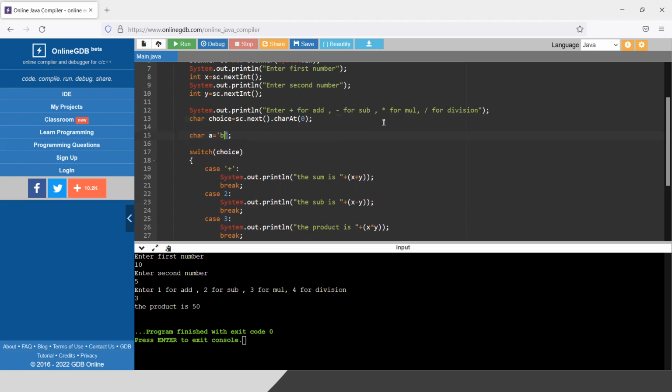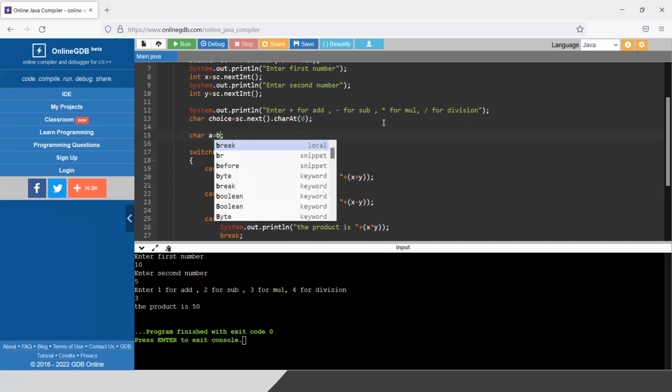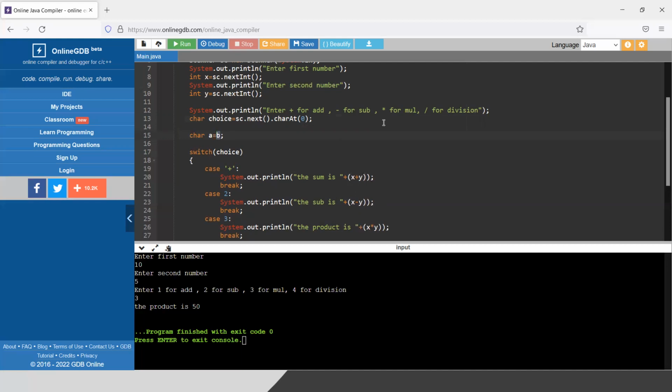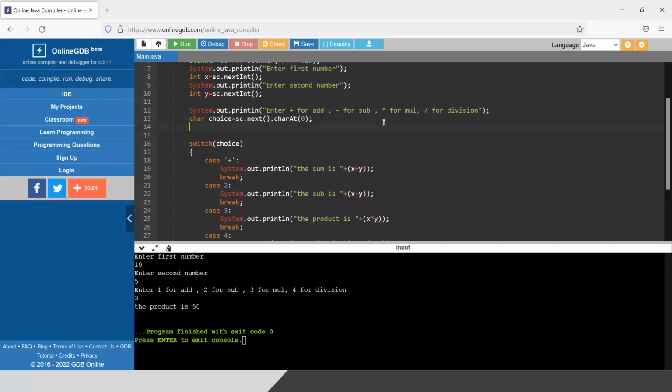That is the only purpose of using quotes, so that no one gets confused whether it is a variable or a value. If it is a variable like A, B, C, you can simply write A equals to B. We have done this at the time of swapping of 2 numbers. You can remember that wine glass and that cup of tea problem. We wrote T equals to A at that time, so it means T is taking the variable A. But if you want to mean that T is taking a character value, then you need to mention that value inside quotes. We will cover this section later as well.